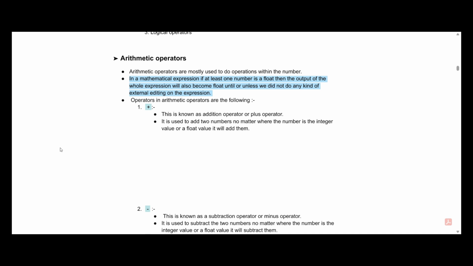What does it mean? It basically means that suppose we have an arithmetic expression and all the numbers in the arithmetic expression are integers, meaning they are without any kind of decimals, and there is one number in the expression which is a float number, meaning it is a decimal number. Then the output of that particular arithmetic operation is always going to be a float number, meaning the output is always going to be a decimal number. Let us now see different kinds of operators in arithmetic operators.